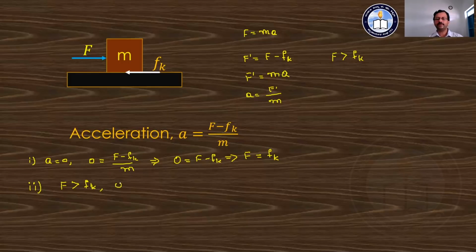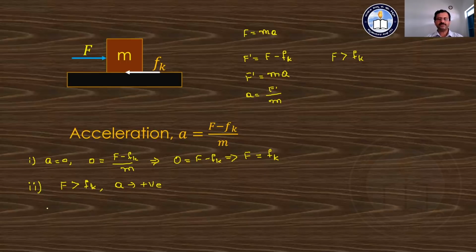What is the acceleration now? It is positive, and hence the body accelerates positively, or possesses positive acceleration, when F is greater than Fk.